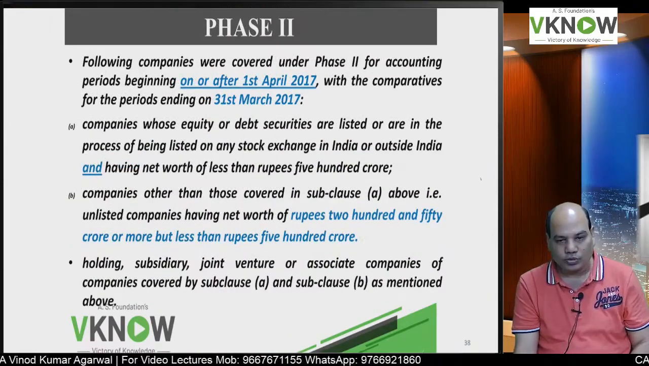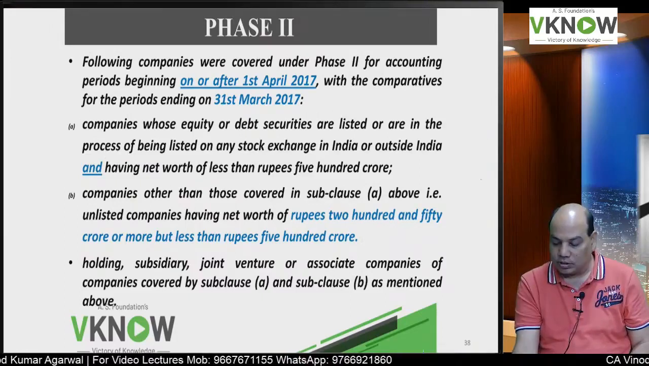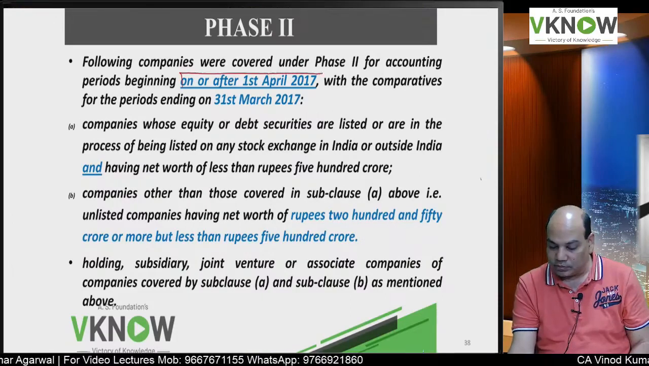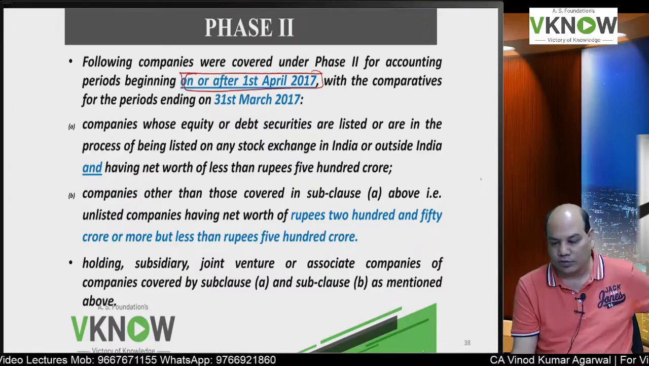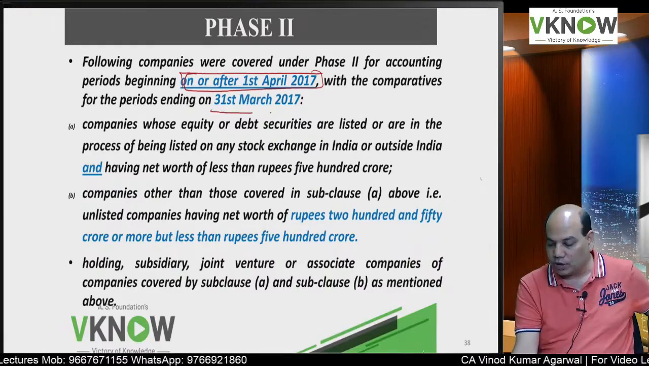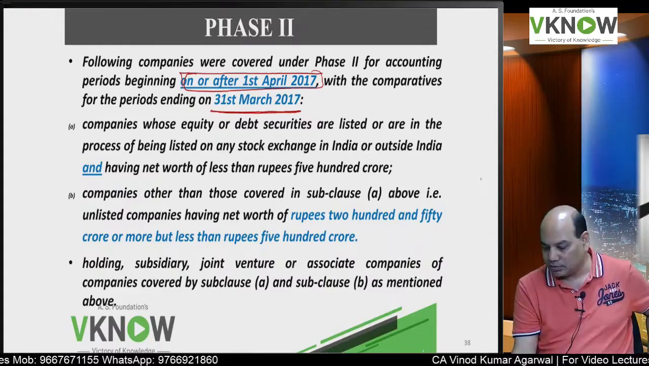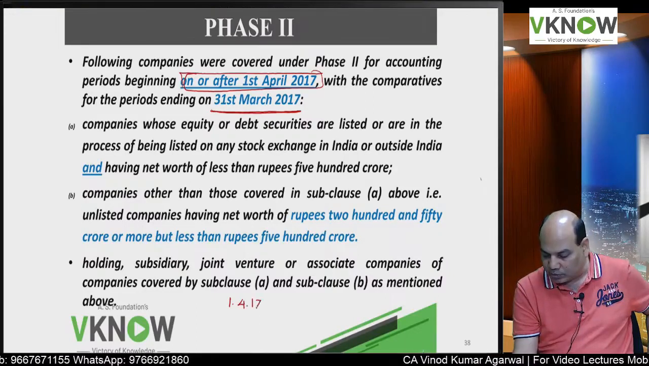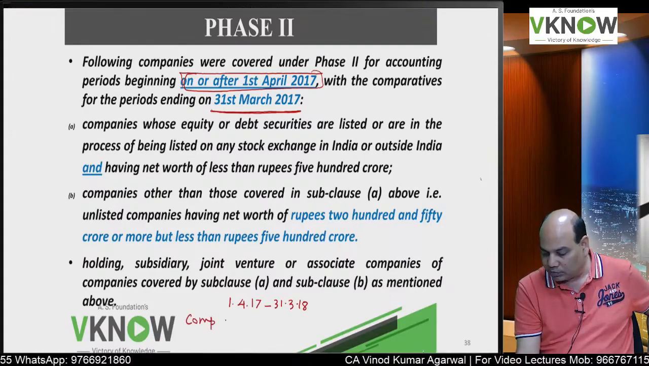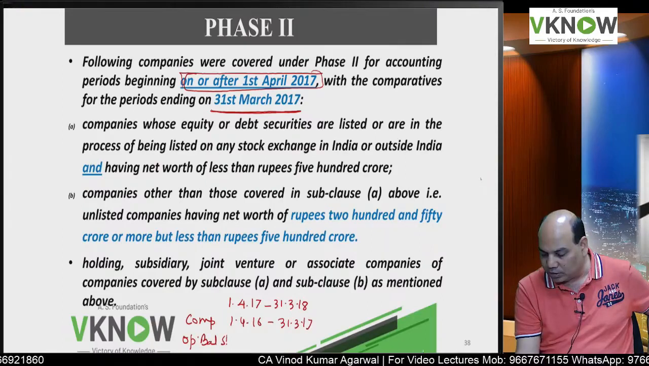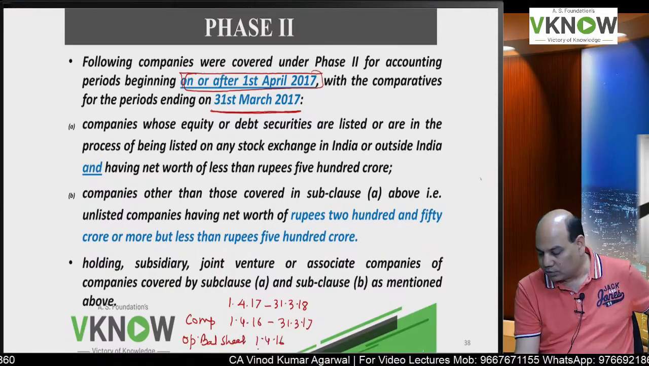Now let us come to phase 2. Phase 2 means the companies covered under phase 2 for accounting purpose for period beginning on or after 1/4/2017, and they will have to give a comparative of 31st March 17. So their financial statement will be 1/4/17 to 31st March 18. Comparative will be 1/4/16 to 31st March 17, and opening balance sheet will be given, will be 1/4/16.